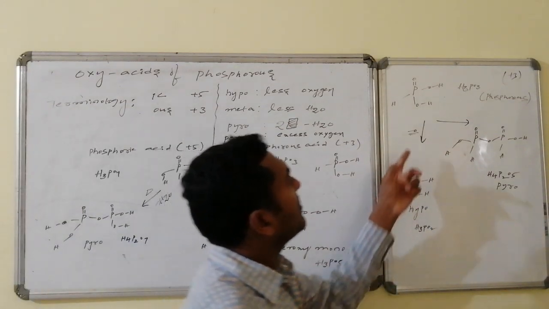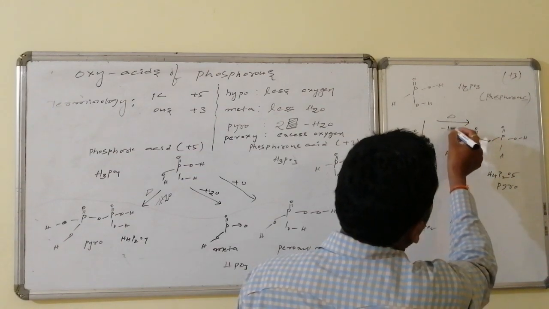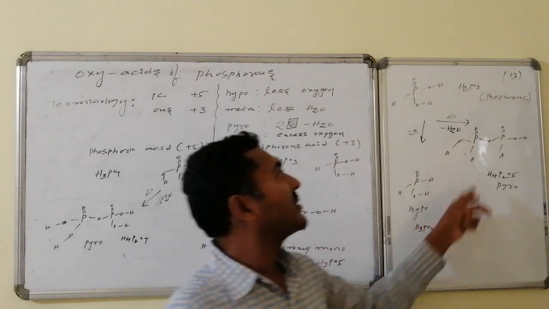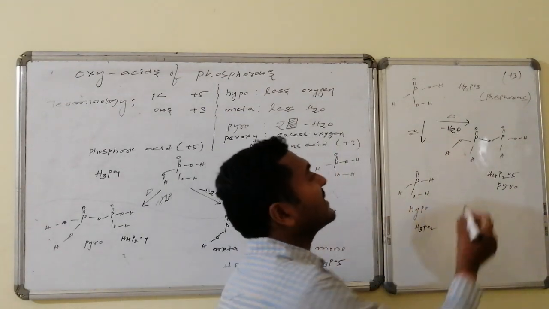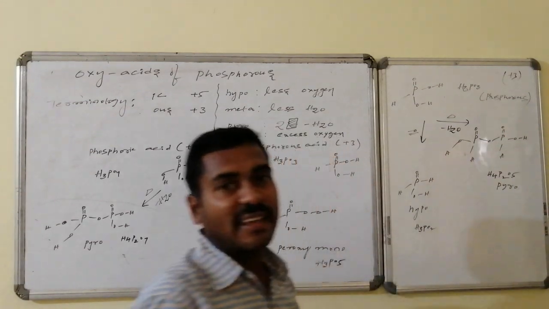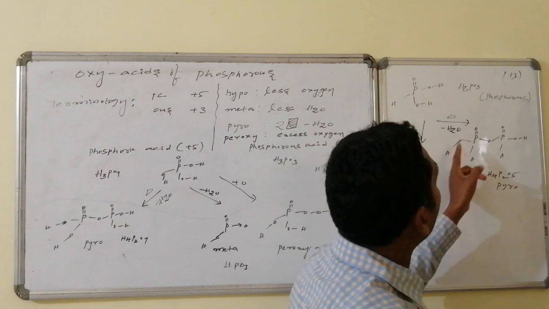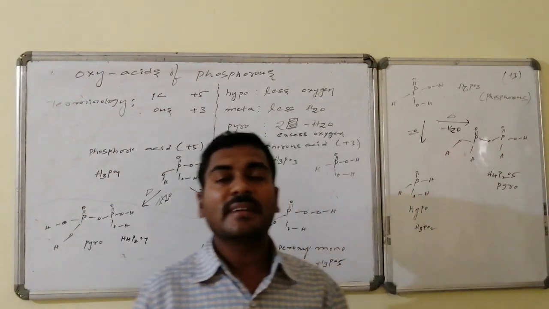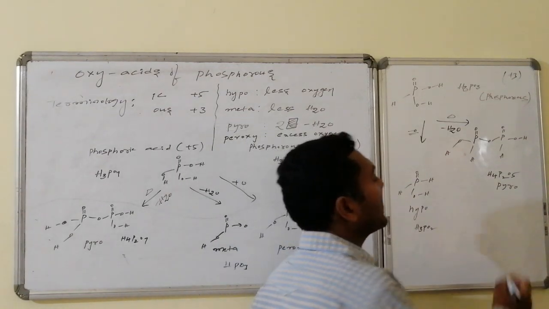On heating, if elimination of water takes place, it leads to the formation of pyro acid. Pyro of what? Phosphorus acid, hence it is said to be pyrophosphorus acid. It is a dibasic acid, not a tetrabasic acid, and the formula is H4P2O5, that is 1, 2, 3, 4, 5.